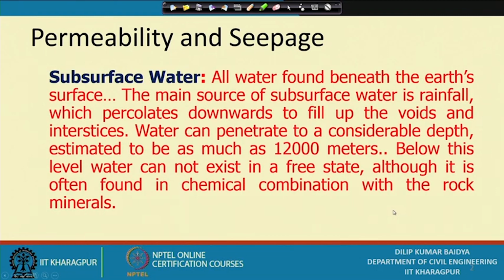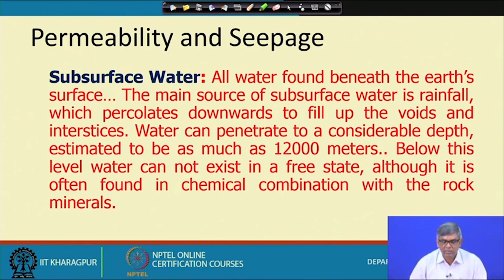So permeability and seepage. Water is available in different forms in the soil, and first I am defining subsurface water. Water found beneath the earth surface, that means below the ground level, is subsurface water. The main source of this water is rainfall, which percolates, fills the voids and penetrates downward, theoretically up to 12,000 meters.